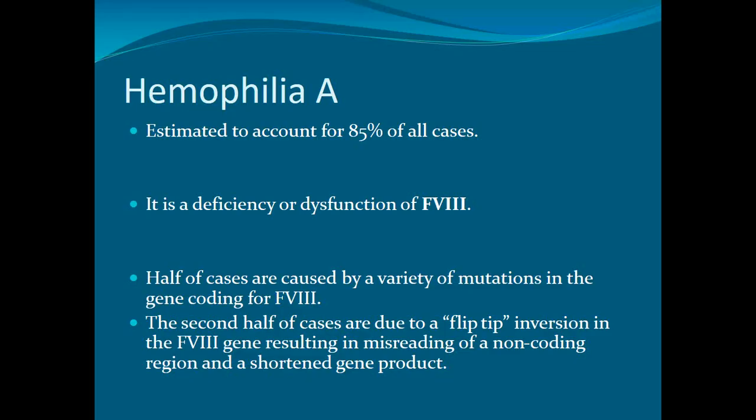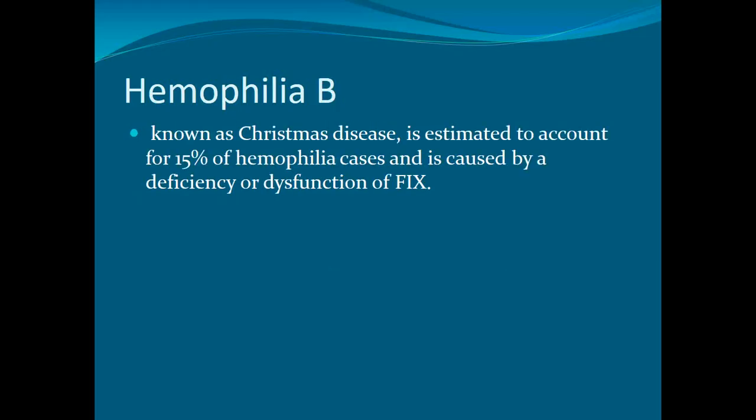So hemophilia A is estimated to account for about 85% of all cases, meaning of the total hemophilia cases, 85% will be hemophilia A, a deficiency or dysfunction of factor 8. Half of the cases are due to a variety of mutations in the gene coding for factor 8. More than 2/3 of the cases are due to mutation in the gene. The 1/3 are due to flip-tip inversion in the factor 8 gene, resulting in a misleading or non-coding region of a shortened gene product.